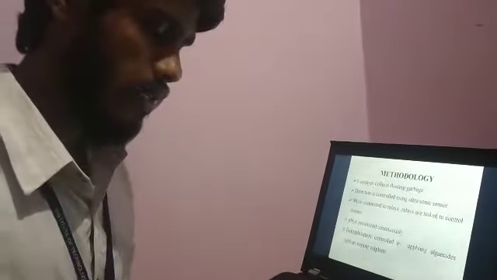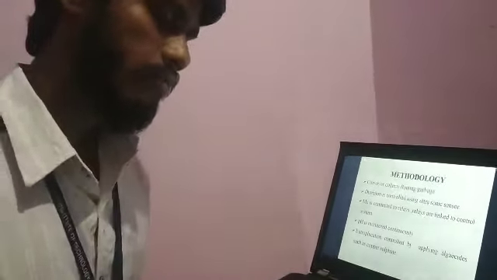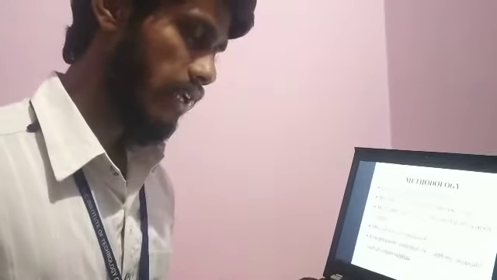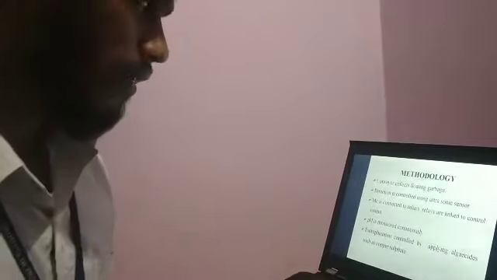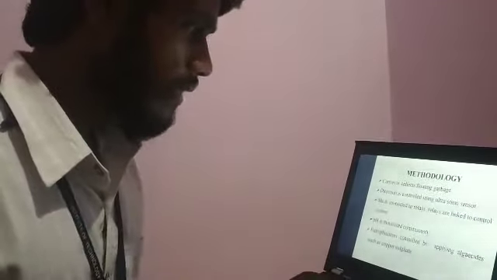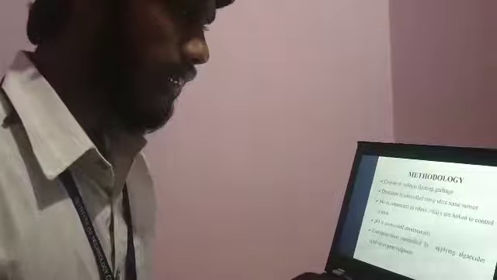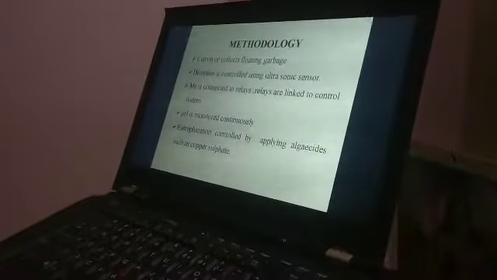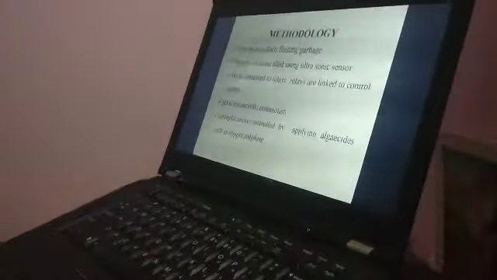Suppose eutrophication occurs. Eutrophication means that farmers apply pesticides to their gardens, and when rainfall occurs, the pesticides flow into the lake. At that time, algae form in the lake, and there will be a lack of oxygen. At that time, the aquatic animals may die. That's why, to overcome this situation, we are monitoring the pH.